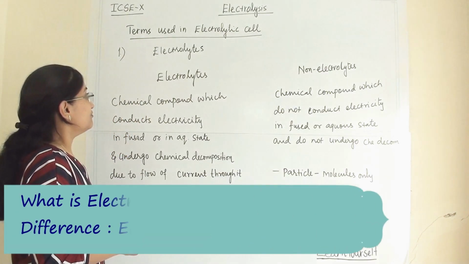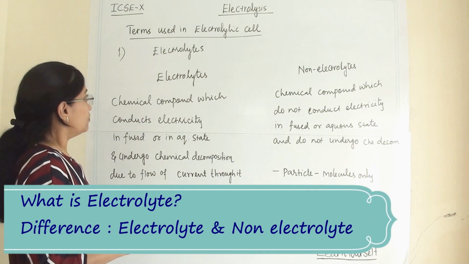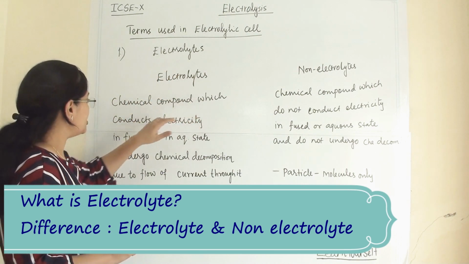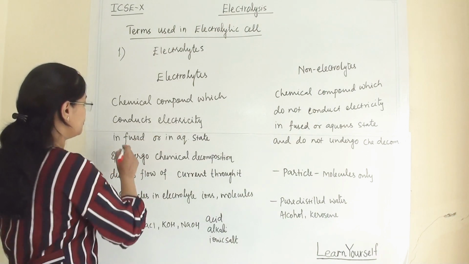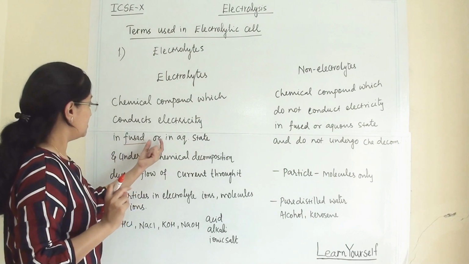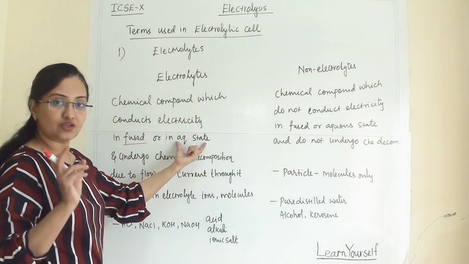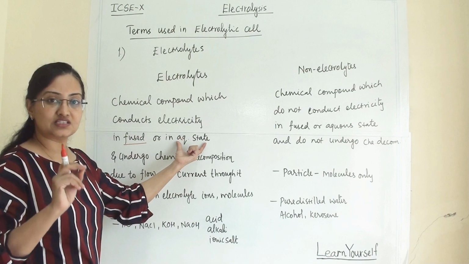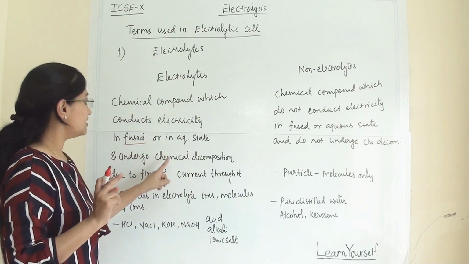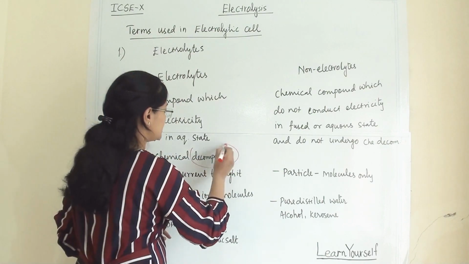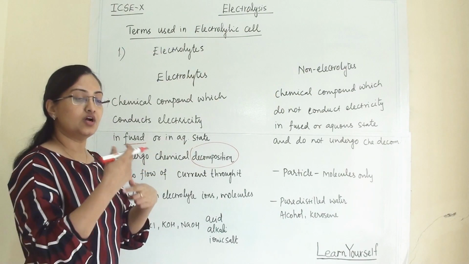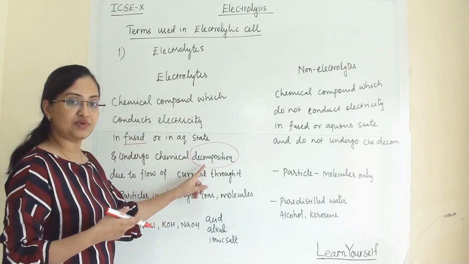So let us start with electrolytes. What is an electrolyte? A chemical compound which conducts electricity in fused state, which means a moist paste-like state, or in aqueous state. Aqueous state means a solution of that substance in water. And it undergoes chemical decomposition. This is important. Once they are in an aqueous state, they should undergo chemical decomposition.